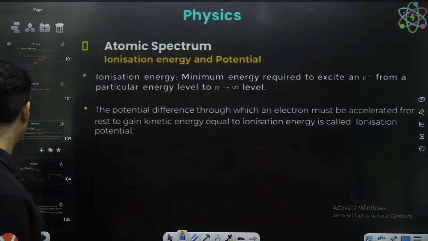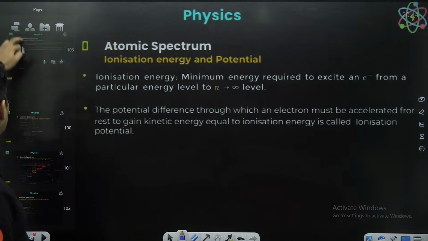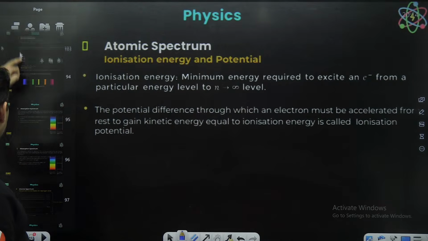We have discussed ionization energy and all of that before also, so I'll not repeat it. If you want, I'll just put it over here in this slide.